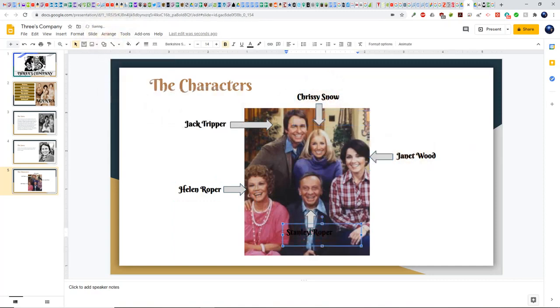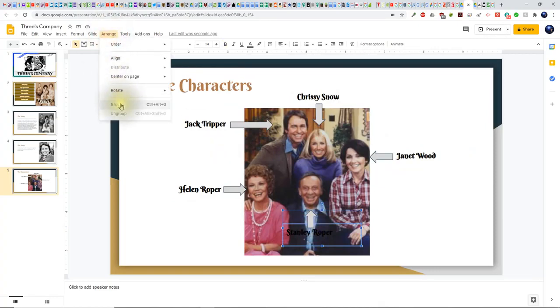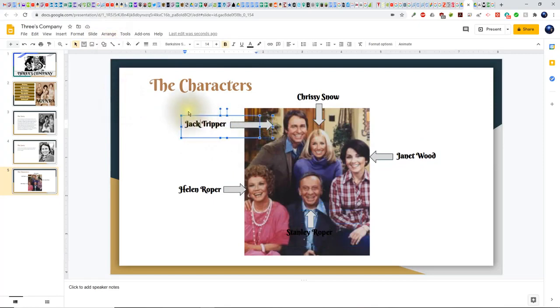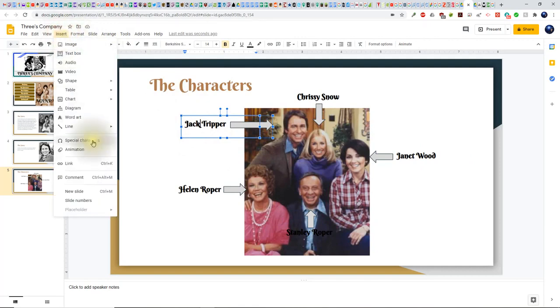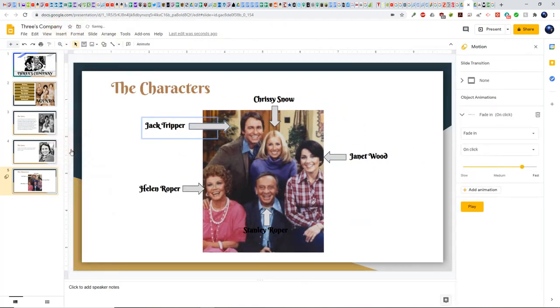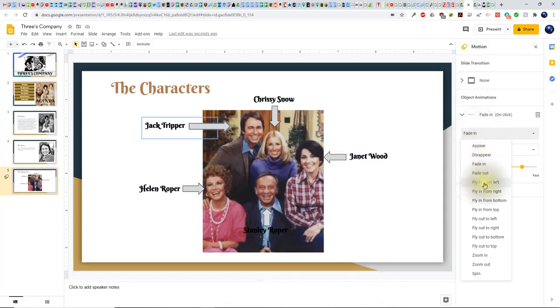And the last one here for Stanley, hold the Shift key, click on the arrow, and then Arrange and Group. Now what I'm going to do is click back onto Jack Tripper's name here, click on Insert and Animation, and click right here where it says Fade In. I'm going to choose Fly In from Left.